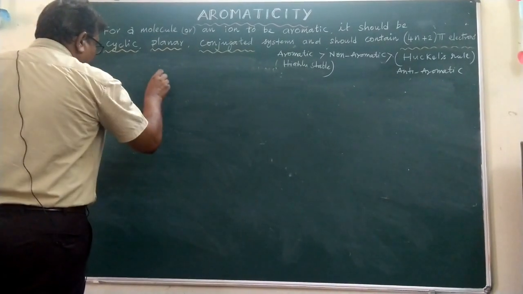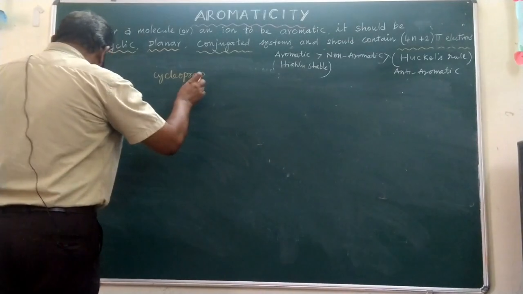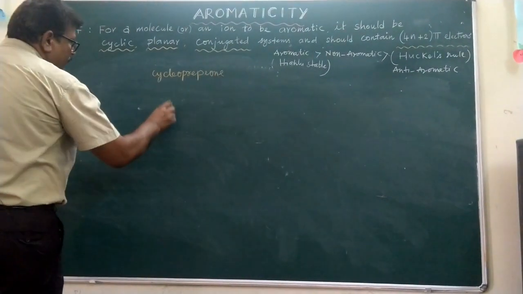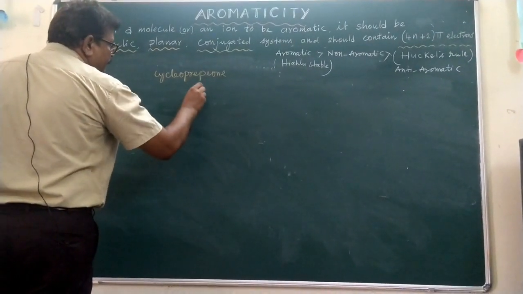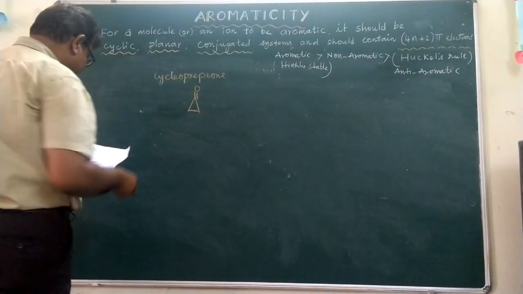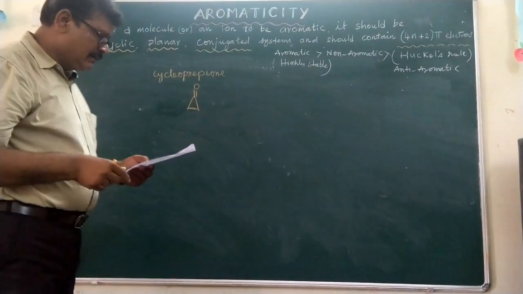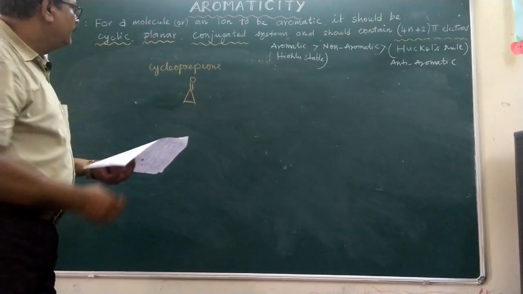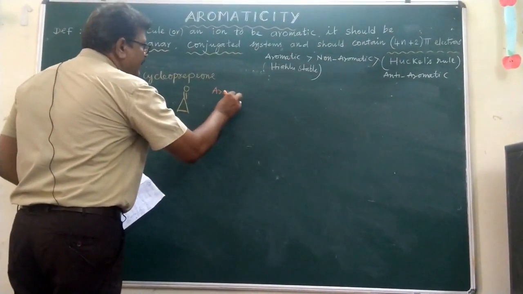Cyclopropenone. The cyclopropenone structure is like this. It has a double bond here. Is the compound aromatic, non-aromatic, anti-aromatic? The compound is aromatic only.